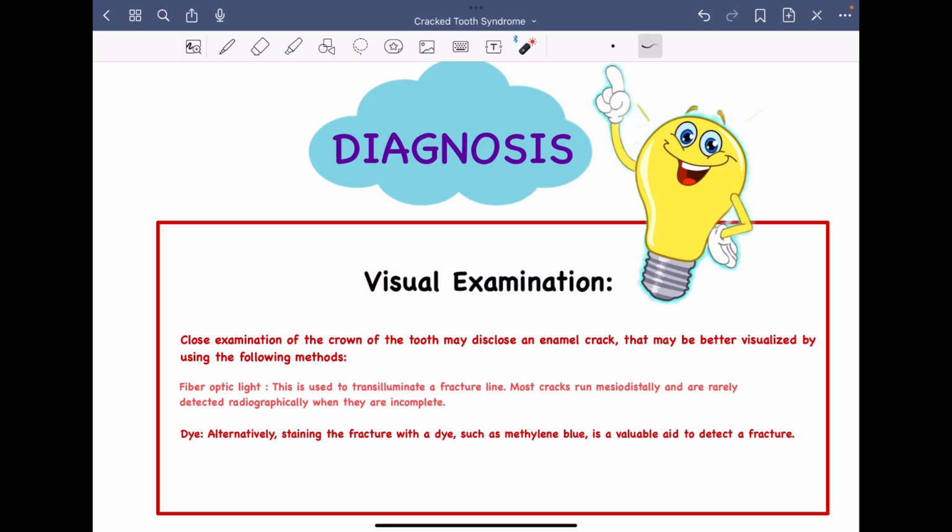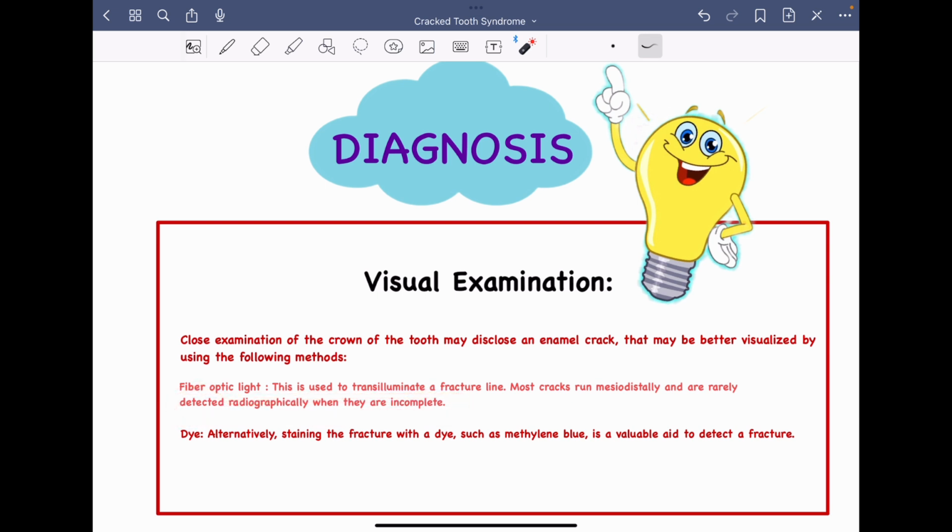And after a close examination, in some cases you will be able to see an enamel crack. But in most cases you won't be able to appreciate these micro cracks. So for that we have some other tools. The first one is the use of a fiber optic light. This is used to transilluminate the line of fracture, and most cracks run mesiodistally. And they are very difficult to detect radiographically, especially when they are incomplete.